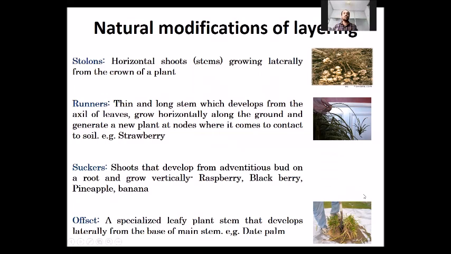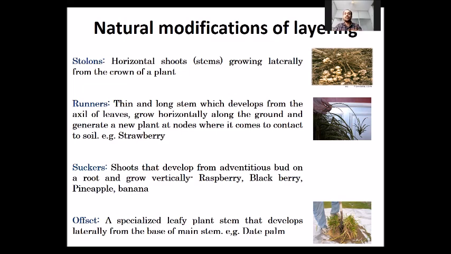Now, there are some natural modifications of layering which we commonly see at various places. First one is a stolon. Stolon is a horizontal shoot which grows laterally. The most important example of stolon is dew grass. If you see dew grass, the various nodes there are stolons.